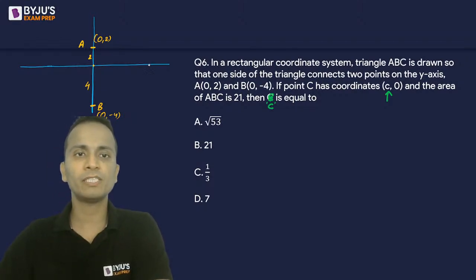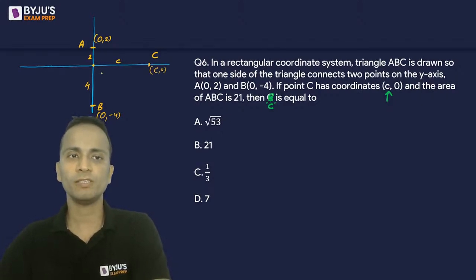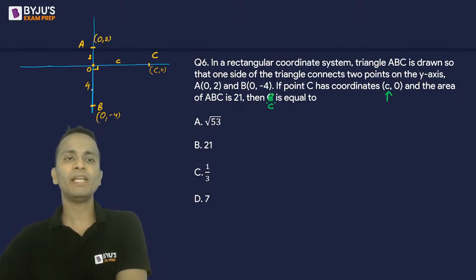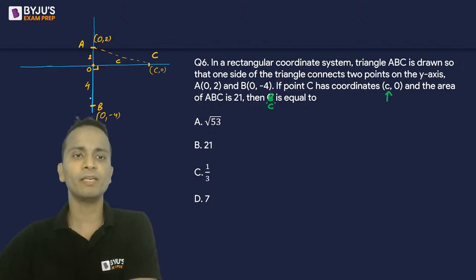So let's say point C is somewhere here. The coordinates are C, 0. So the distance of point C from the origin will be equal to small c. Now let's say origin is O. So I clearly know that CO will be perpendicular to AB. Now let's complete the triangle. So this is triangle ABC as you can see.